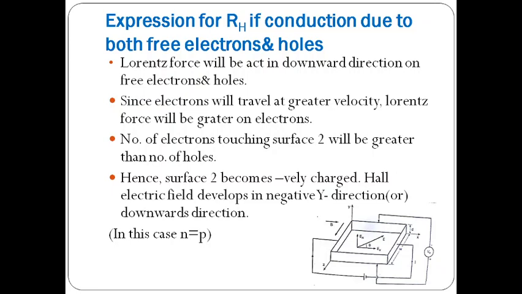So the number of electrons touching surface 2 will be greater than the number of holes. Hence, surface 2 becomes more negatively charged. The Hall electric field develops in the negative y direction, or downward direction. This statement is applicable when the electron and hole concentrations are equal.